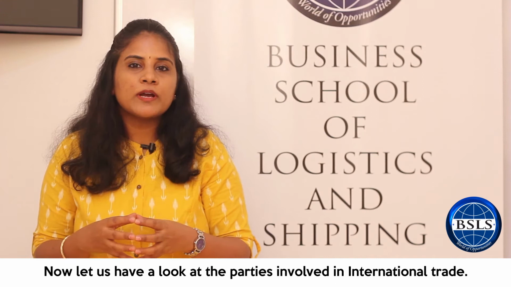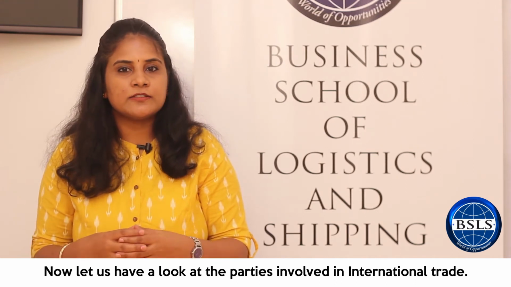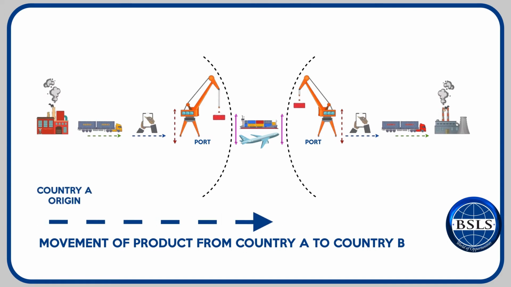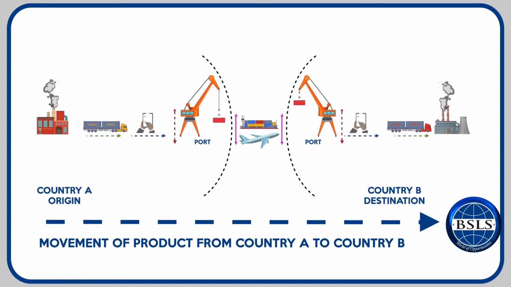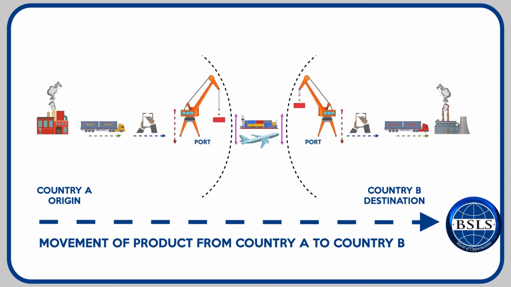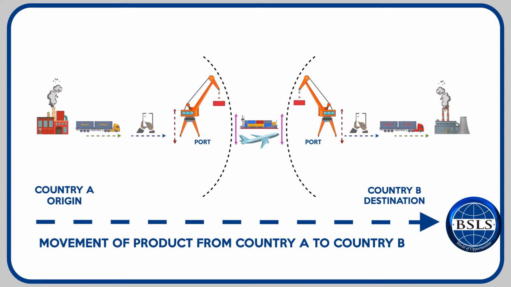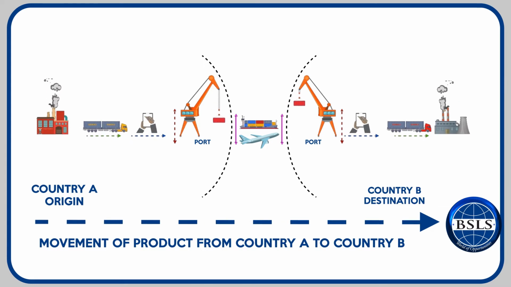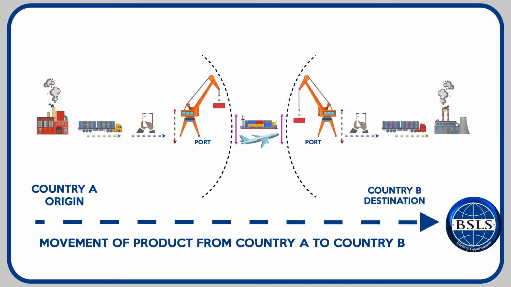Now, let us have a look at the parties involved in international trade. Let us assume a product is moving from country A to country B. The place where the product gets manufactured or produced is called the origin. Hence, country A here is the origin country. And the place where the product gets consumed or received is referred to as the destination.